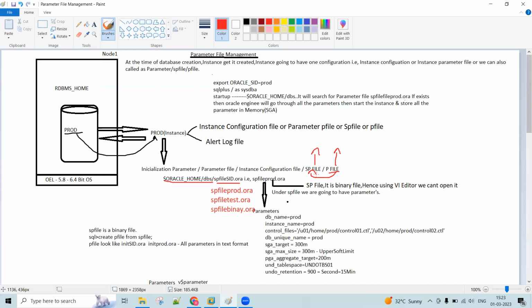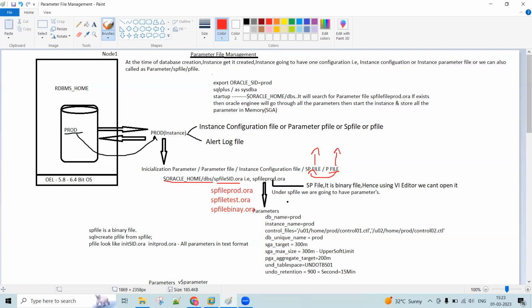Okay, so we will be converting that file into the text file. Why are we converting? Just for our reference purpose, so that if it is in text format, we can go through it, we can understand how many parameters are there, for which parameter which value is there. That's the reason we will be converting into the text format, okay.